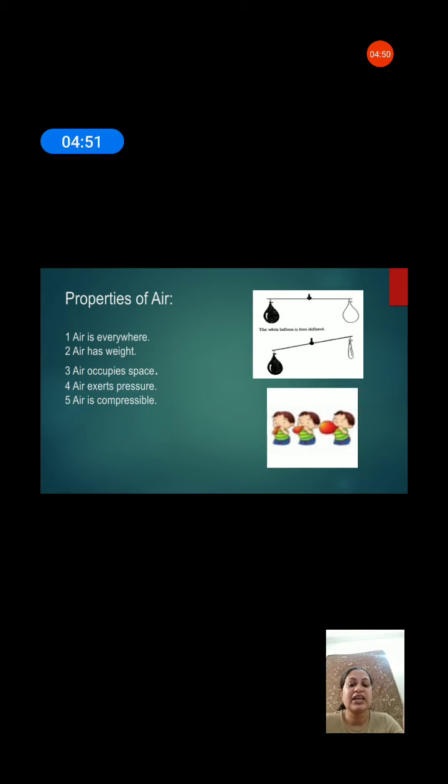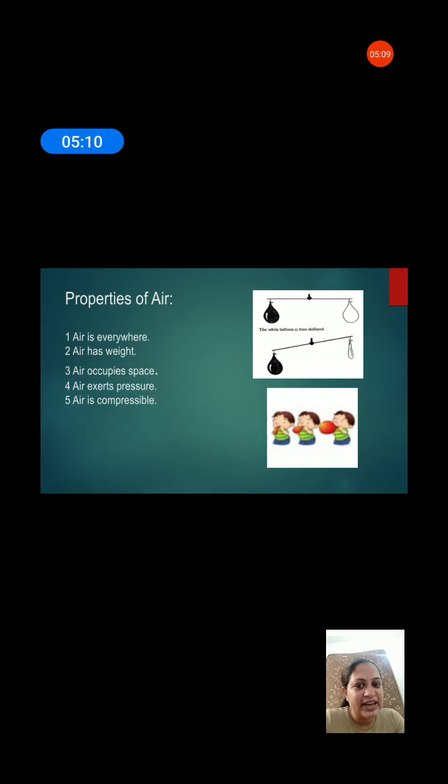अब क्या करेंगे? Take a balloon, blow it and press it from the outside. बाहर की साइड से उसे प्रेस करने की कोशिश करेंगे. You will see the balloon visibly shrinking in size. अपने साइज में थोड़ा सा shrink हो रहा है, सिकुड़ रहा है. It proves that air can be compressed.